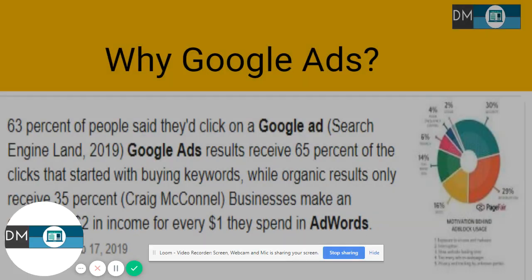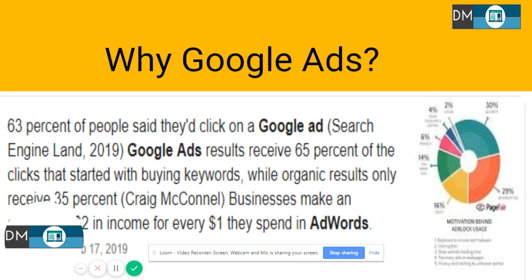Now let's move ahead. Why only Google Ads? Google Ads is a paid mode. Why should people come to Google and say that please show my ad to the people? Why should they not emphasize more upon the organic results? Why should they not emphasize more upon SEO, the search engine optimization part of Google, wherein your results are getting displayed organically. All you have to do is certain practices. However, within some time, your ads would get displayed. So this is the reason why Google Ads is preferred to any other practice on Google.